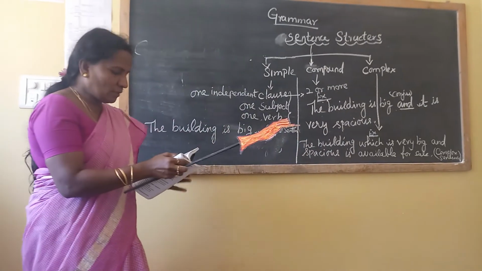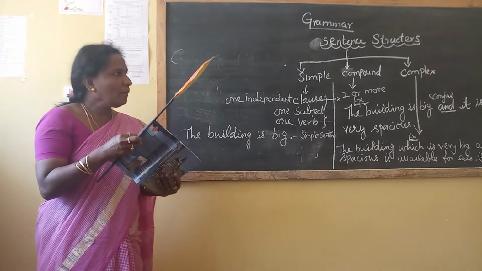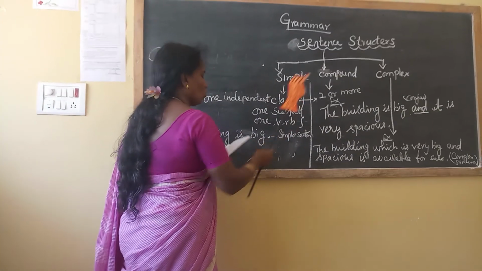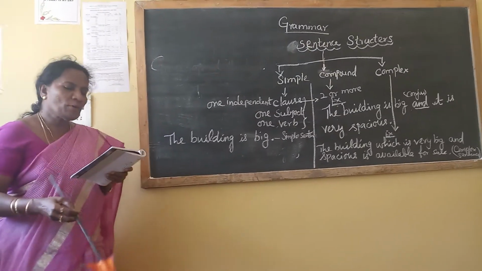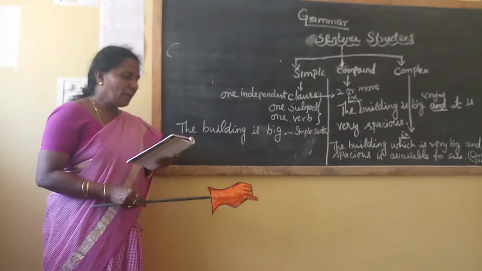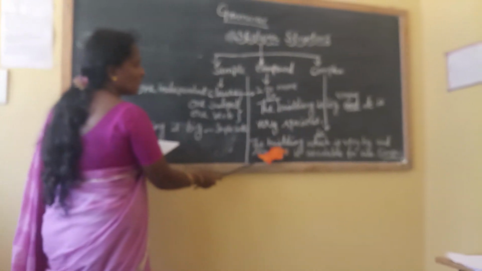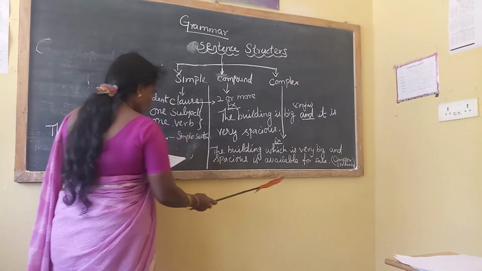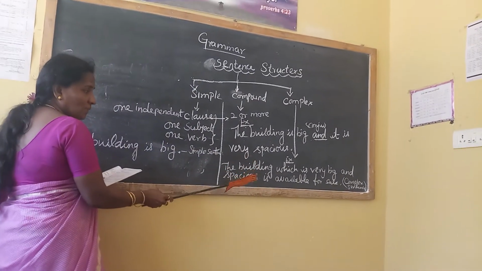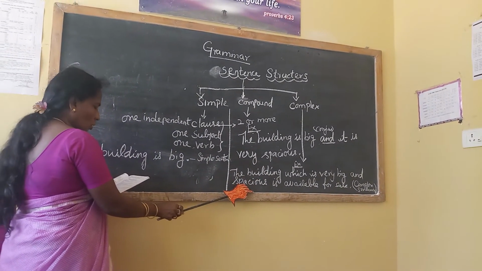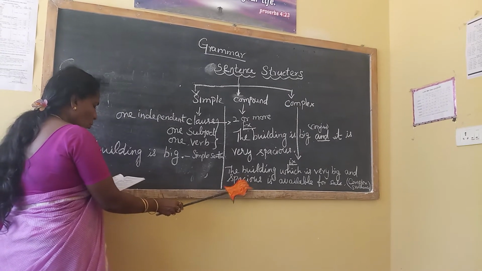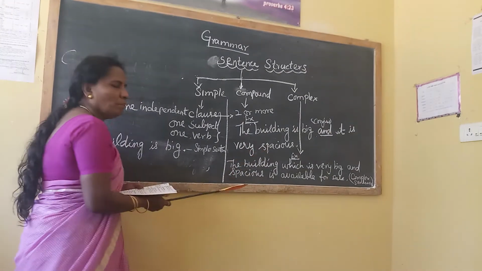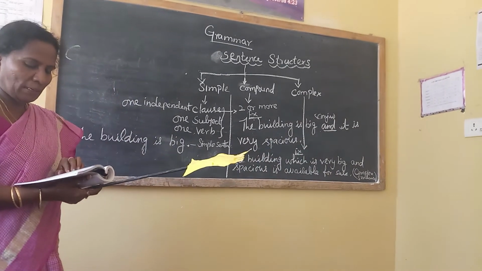In complex sentences, the same thing is there. A simple sentence and a compound sentence together is called a complex sentence. It is made up of a combination of a main clause and a subordinate clause. What is the main clause here? Building. What is the subordinate clause here? Big. And another one, spacious, also is there. It cannot have more than one main clause. Only one main clause. Building is the one main clause.